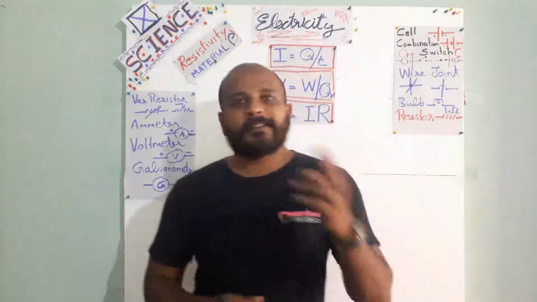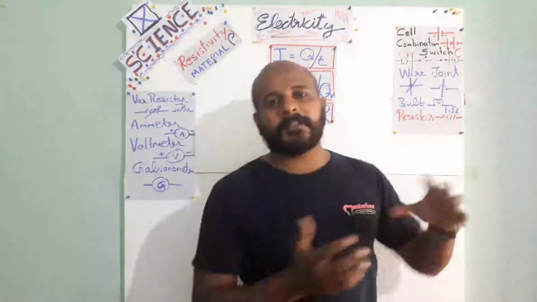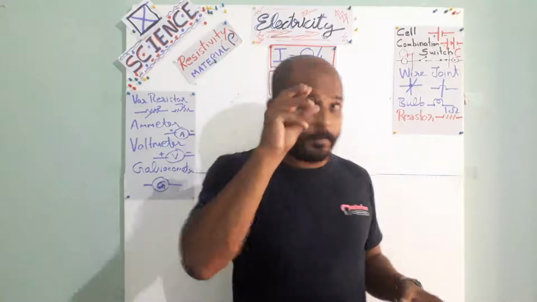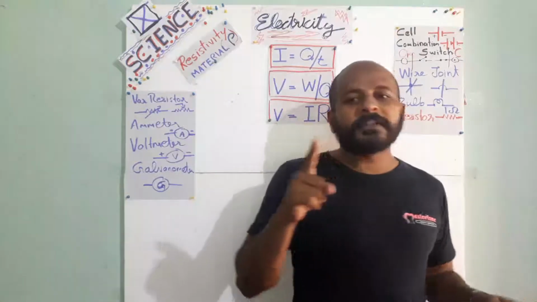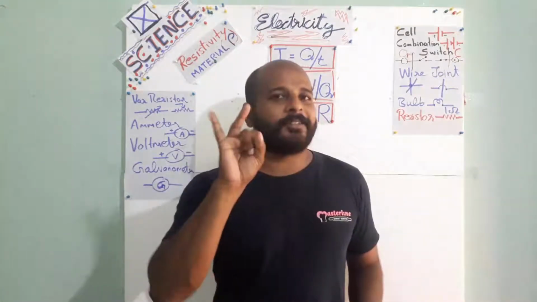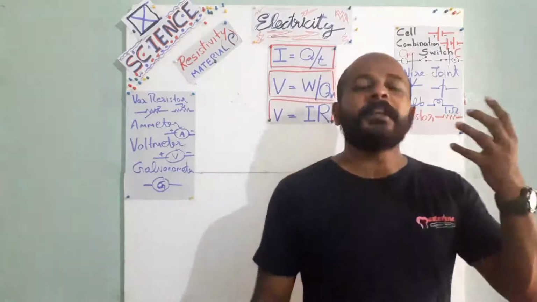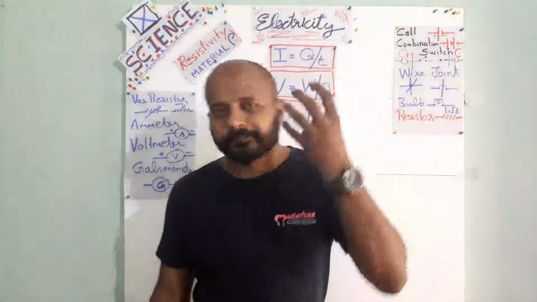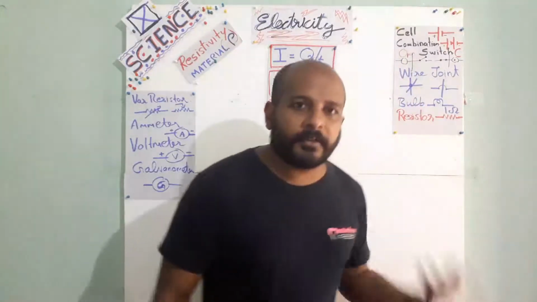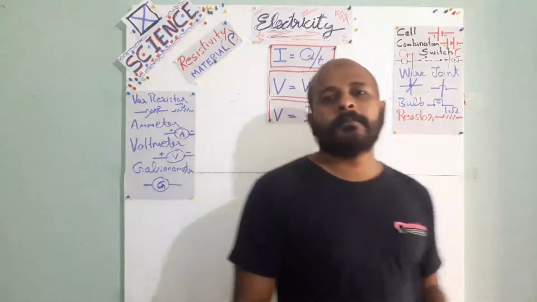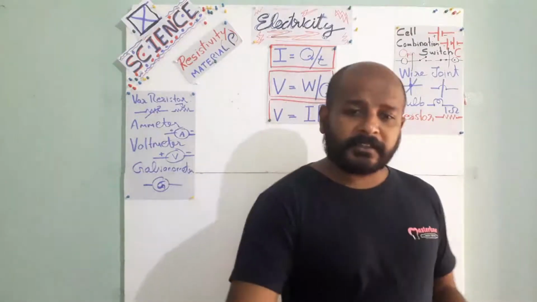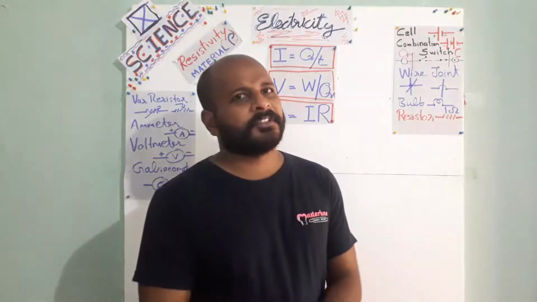Even though water contains hydrogen and oxygen, all the particles of water are what? Hydrogen and oxygen, or H2O. All the particles are H2O. So pure substances can be elements or compounds. Just remember this in mind. Pure substances can be elements, and at the same time compounds also. For example, carbon dioxide. If a cylinder contains only carbon dioxide, it is pure because no other thing is there. Understand?